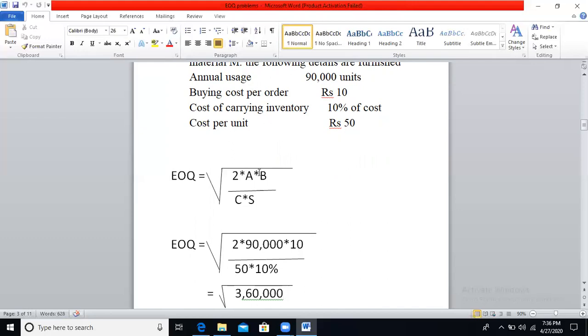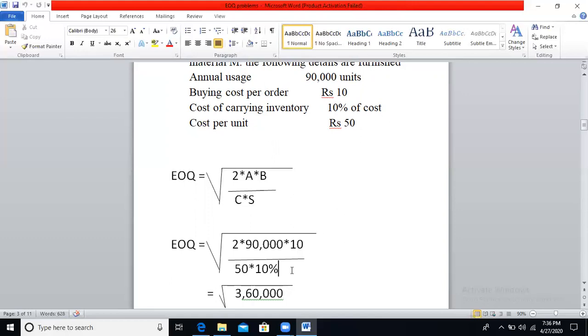Here, EOQ equals square root of 2 into annual usage or annual consumption, which is 90,000 units. So 2 into 90,000, into B, the buying cost per order, which is 10 rupees, divided by C, the cost per unit of inventory, which is 50 rupees, and S, the storage or carrying cost of inventory in percentage, 10% of cost.